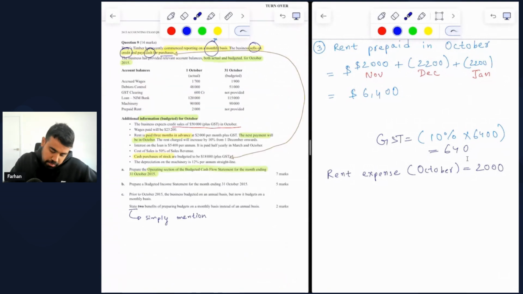So part C is saying, prior to October 2015, the business budgeted on an annual basis, but now it budgets on a monthly basis. State 2 benefits of preparing budgets on a monthly basis instead of an annual basis. So just simply mention the 2 benefits of preparing budgets on a monthly basis.